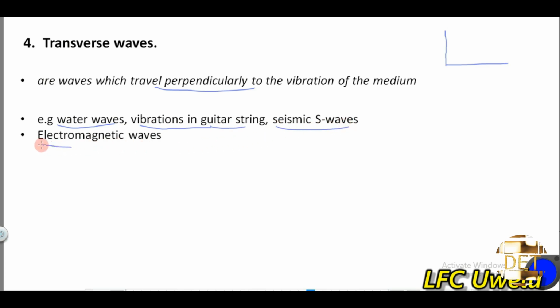Then we also have the electromagnetic waves. All electromagnetic waves are transverse waves. Examples of transverse waves are water waves, vibration in a guitar string, seismic S waves, and the electromagnetic waves. And like I said, you can use the acronym ROIVUXGM to remember the examples of the electromagnetic waves. R is for radio waves, I is for infrared light, V is for visible light, U is for ultraviolet rays, X is for X-rays, G is for gamma rays, and M is for microwaves.